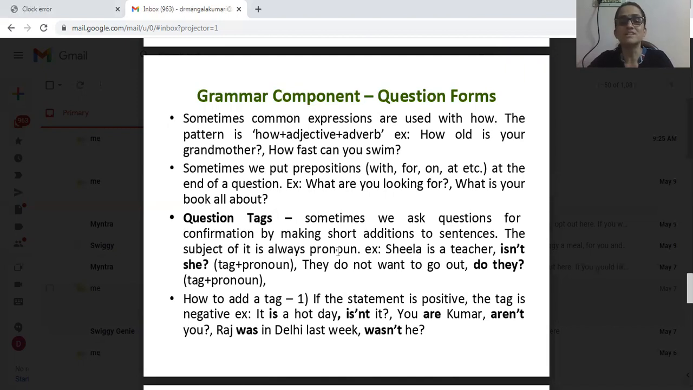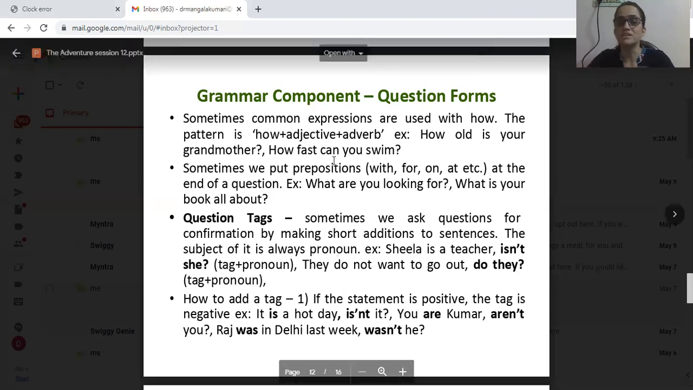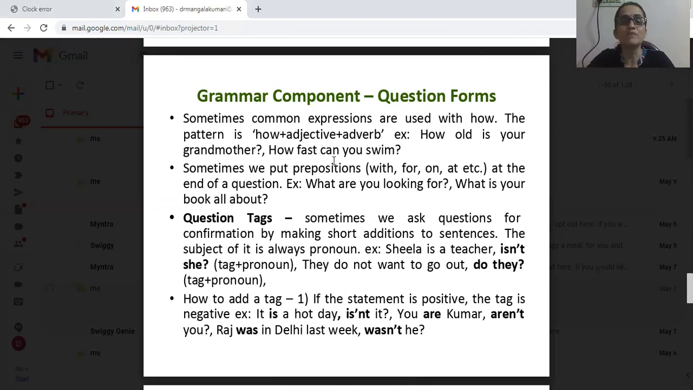Let us see the next example. Only how plus adjective is there, then the verb is coming. No, it is not adverb actually, it is verb. Okay, it is wrongly put there. How plus adjective plus verb. Okay, how plus old is adjective, is is verb. Okay, instead of adverb, you have to make it verb here. It is a spelling mistake there, right?